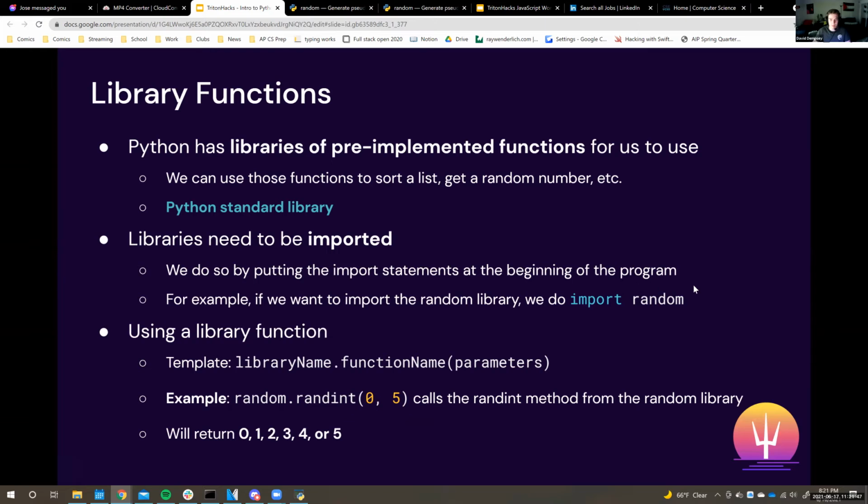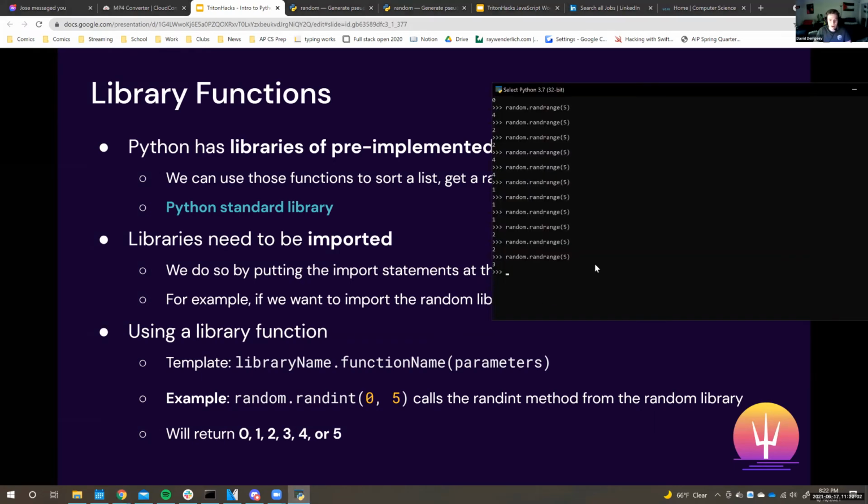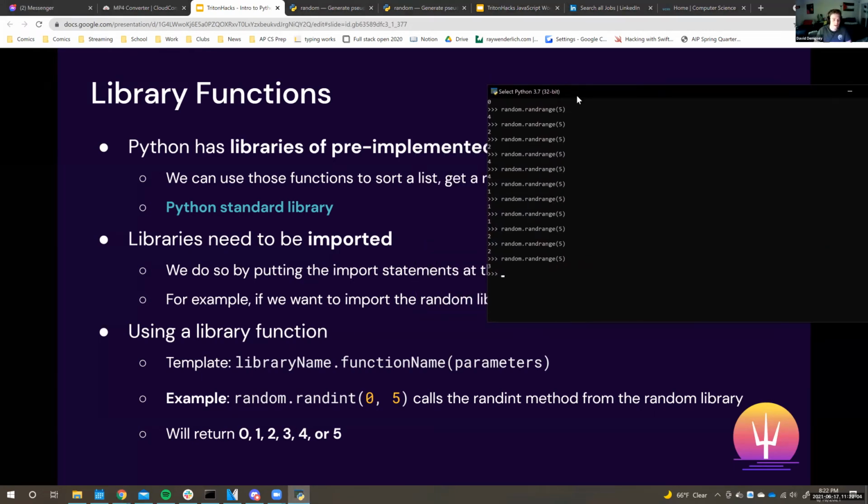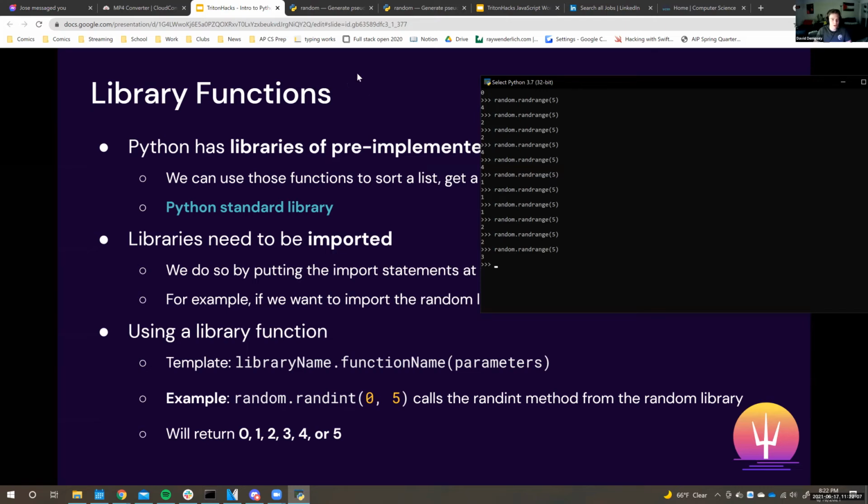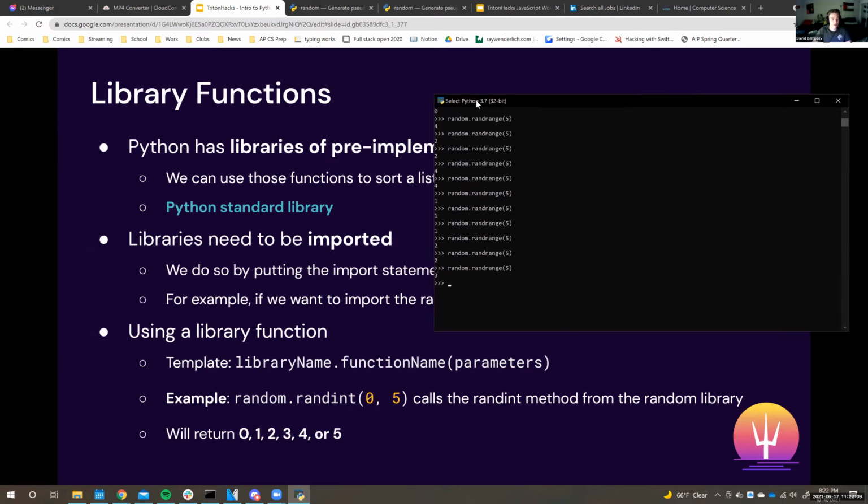So random is just an example library. There's a whole bunch of them you can import. But you can only default import stuff from the Python standard library. And so if you want to use something like Pygame, for example, or NumPy, you have to do a pip install. I'm not going to cover that in this video, but it's important that you understand how to install external libraries. You do have to use the command prompt a little bit more, but it is important to understand how to do that.